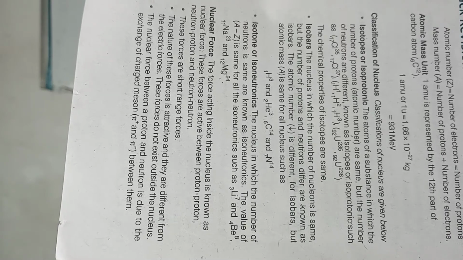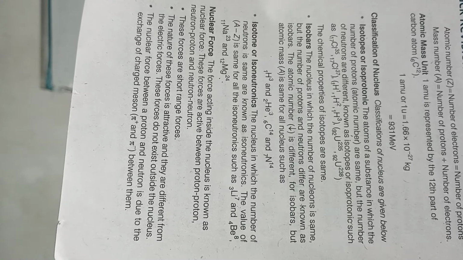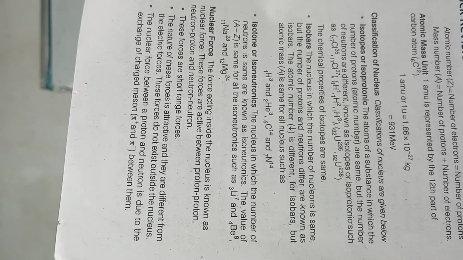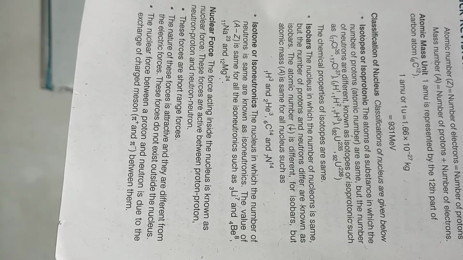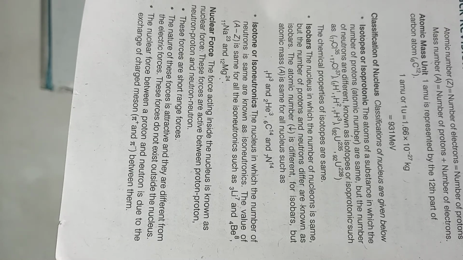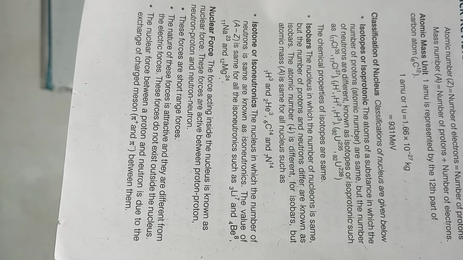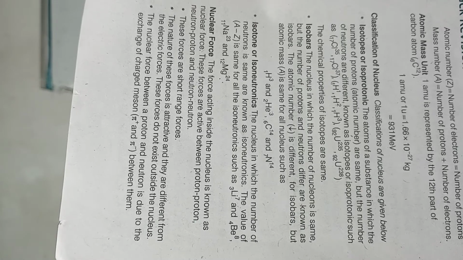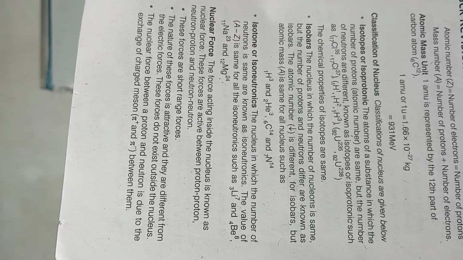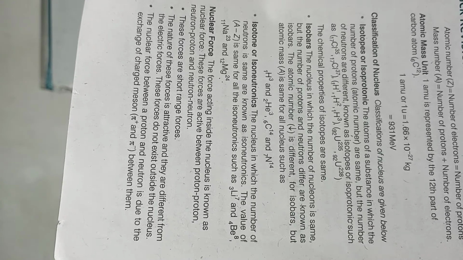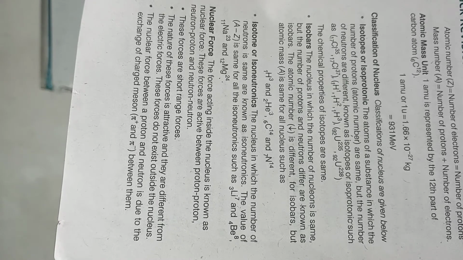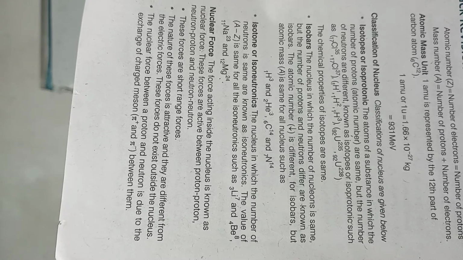Classification of nuclei is given below. Isotopes or isoprotonic: the atoms of a substance in which the number of protons, the atomic number, is the same but the number of neutrons is different are known as isotopes, such as 17Cl35, 17Cl37, 1H1, 1H2, 1H3, 92U235, 92U238.